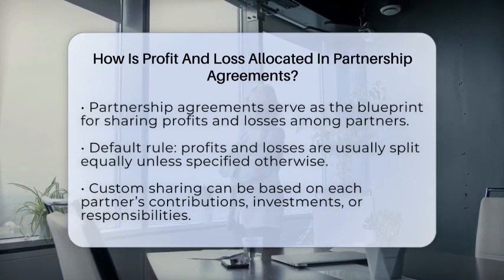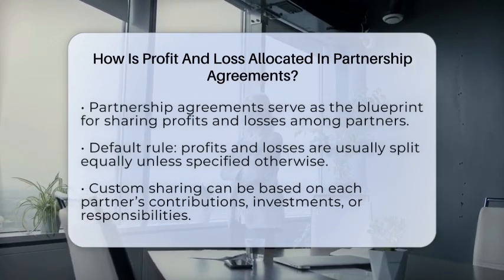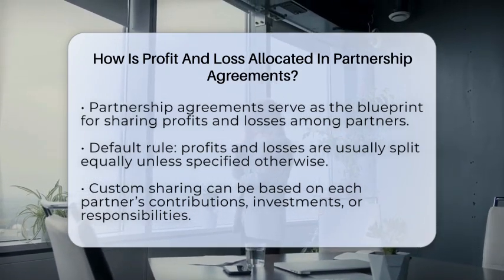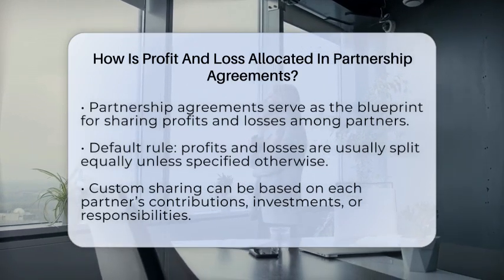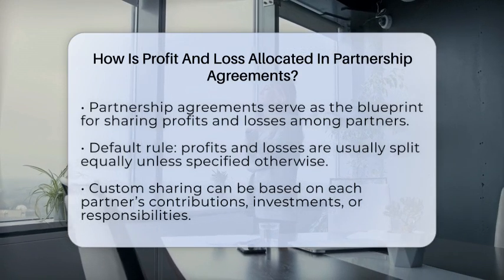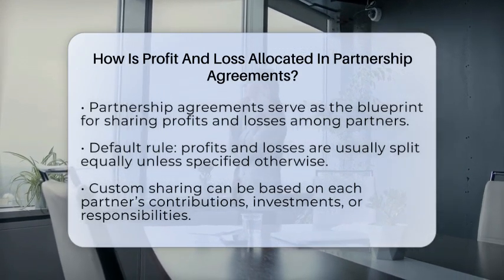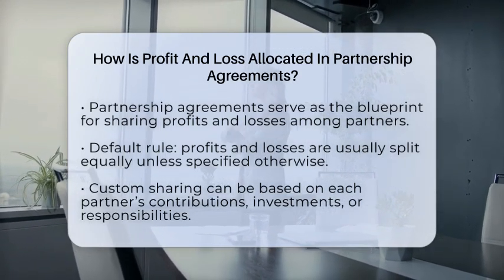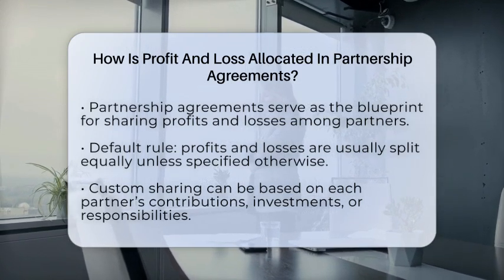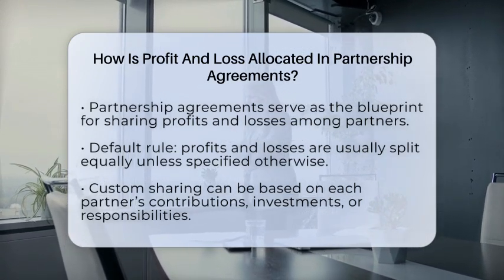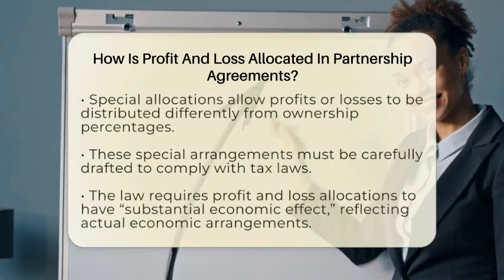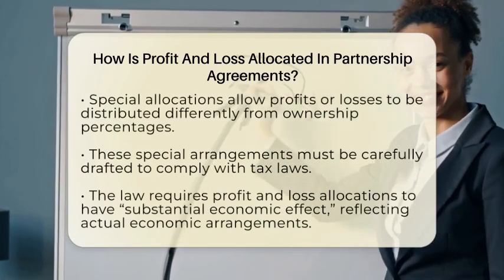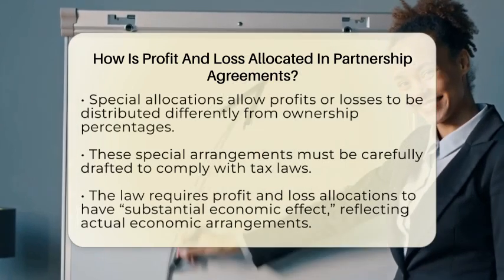In most cases, if the partnership agreement does not specify otherwise, profits and losses are split equally among all partners. This default rule applies regardless of how much each partner invested or how involved they are. But many partnerships prefer to customize this sharing based on each partner's contributions and responsibilities. For example, a partner who invested more money or manages daily operations might receive a larger share of the profits.